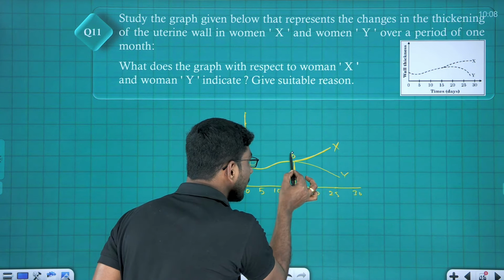So A is primary spermatocyte, B is secondary spermatocyte. B is forming from A through which process? The process is called meiosis 1. So the first answer is meiosis 1. Next, E from D. Where is E? Look, this is called E, and this is D.